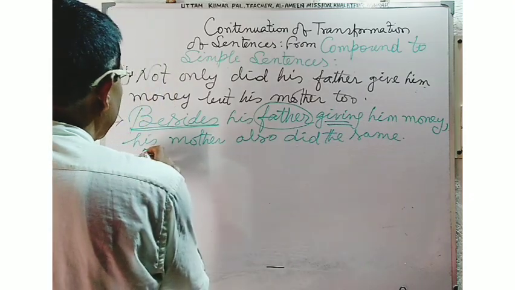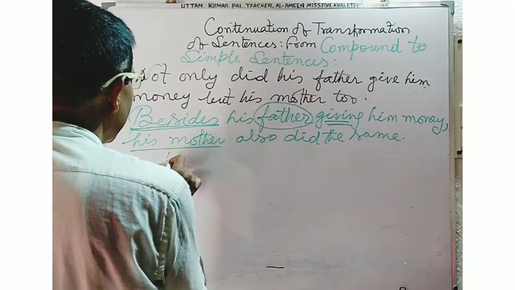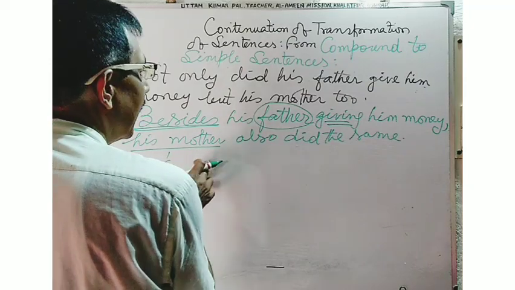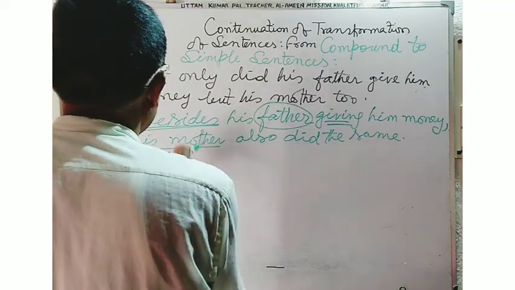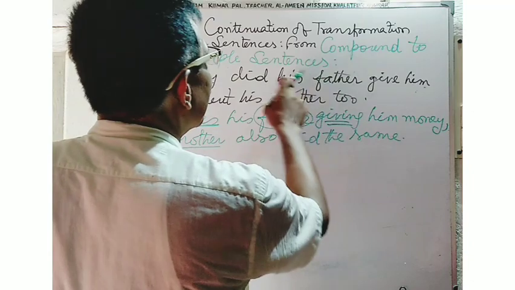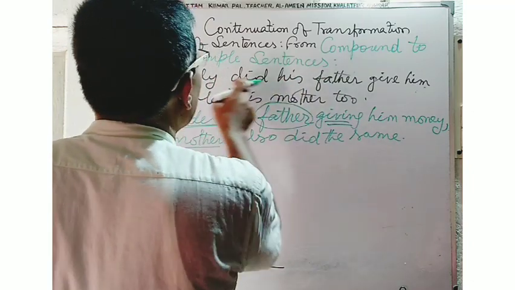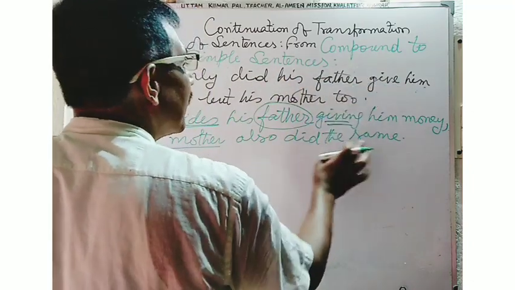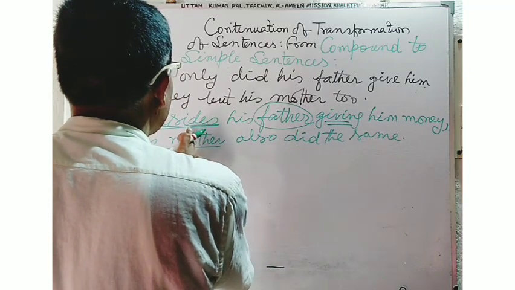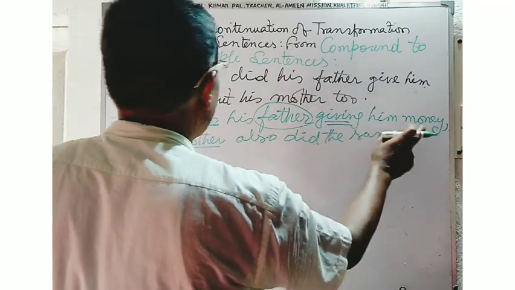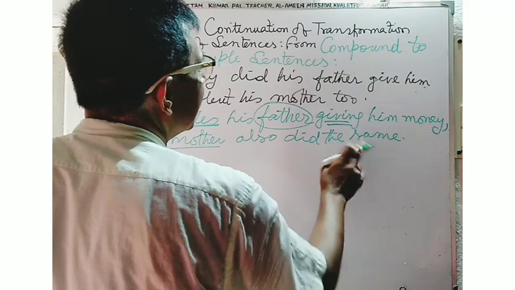Then you will use the subject, his mother, at the last part of the sentence: besides his father giving him money, his mother also did the same.